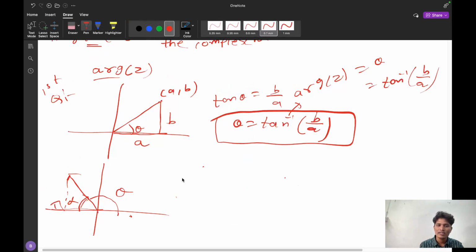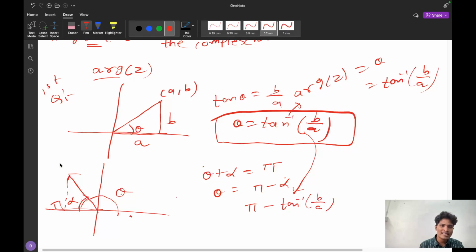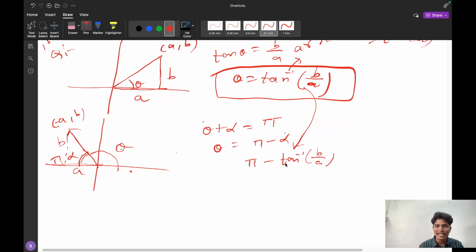The main relation is, if you observe carefully, this theta plus alpha will give pi. Yes. So in order to find theta, what do I have to do? I have to do pi minus alpha. What is alpha? Alpha is a calculation of the same theta. That is tan inverse b by a, because this is minus a comma b. So this is the value of a, this is the value of b, again alpha is tan inverse b by a. So now theta will become this one. So what is the argument in the second quadrant? Argument of z is equal to pi minus tan inverse b by a.